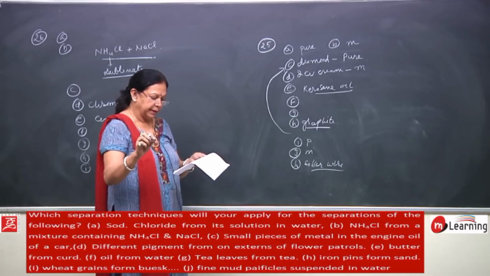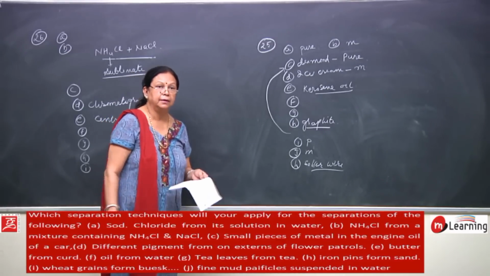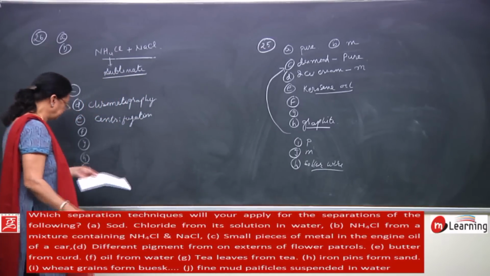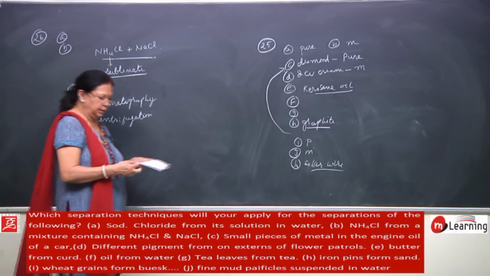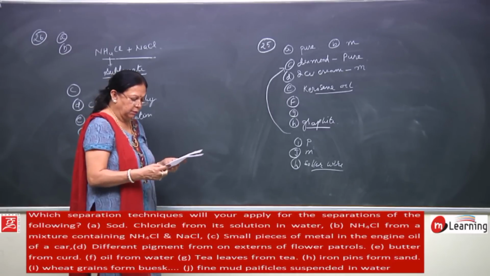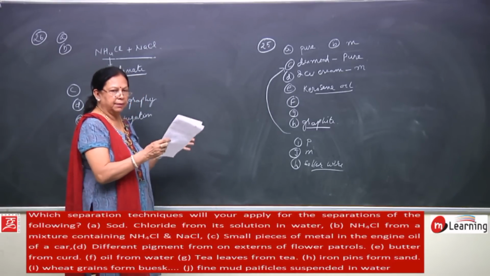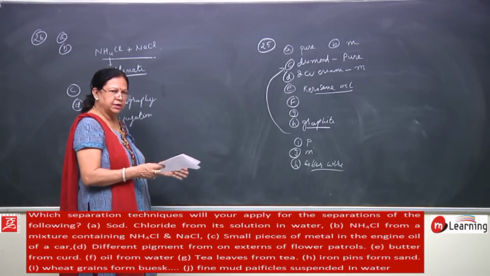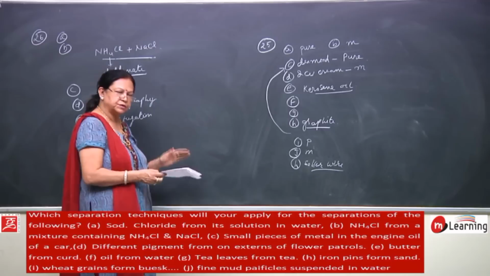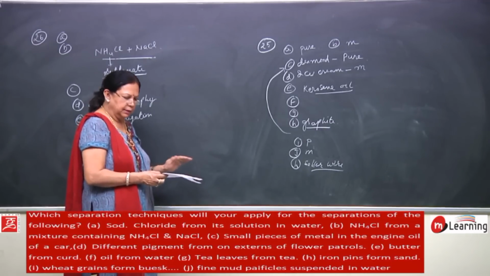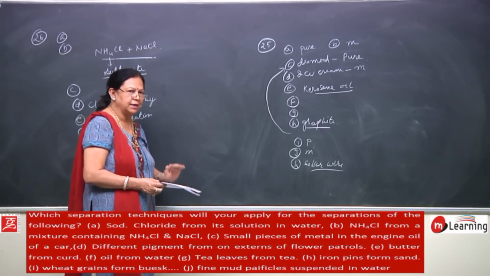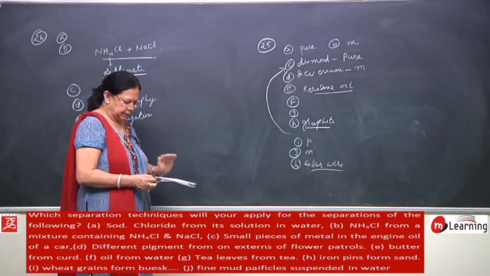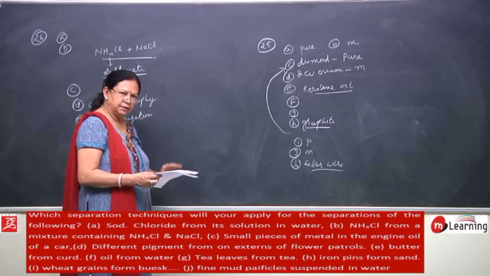Then fine mud particles suspended in water. How can they be separated? This mixture can be allowed to stand undisturbed for some time. Then the fine mud particles will settle down at the bottom.